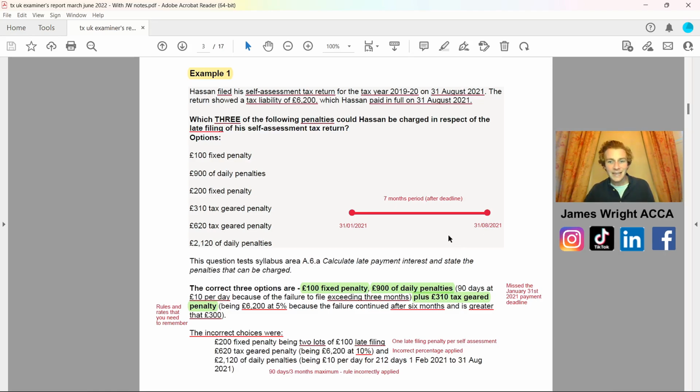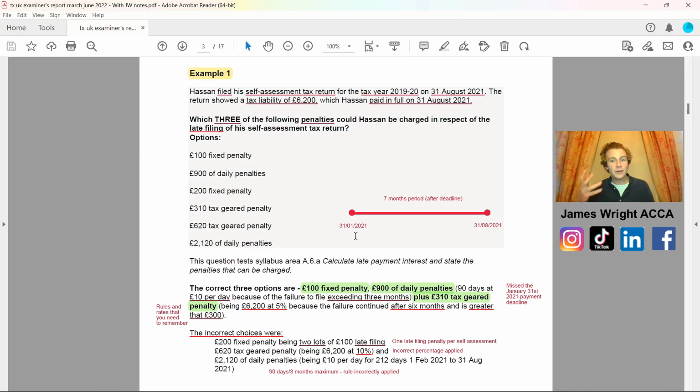So, as you can see on the screen here, I've got a little timeline there to say, well, what was the date when it should have been submitted, which for the 19-20 tax year was the 31st of January 2021 in the UK tax system. Therefore, he's submitted 7 months after the actual deadline.